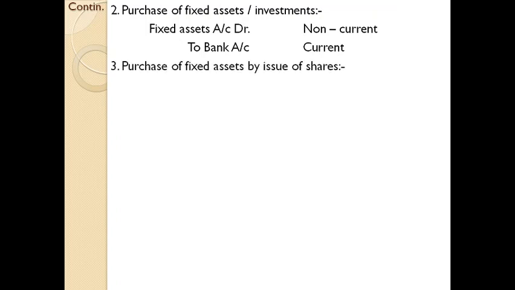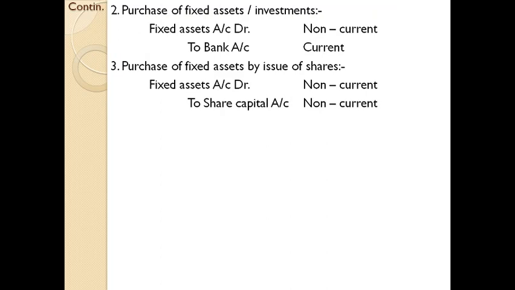Next one, purchase of fixed asset by issue of shares. We all know the meaning of that transaction. The entry will be fixed asset account debit to share capital. If you go through this journal entry, you can see that both items are non-current items.